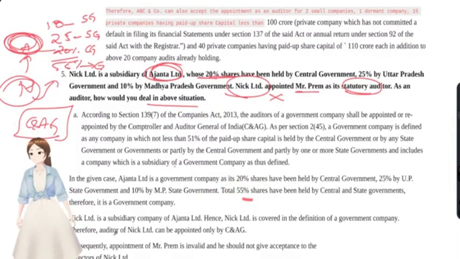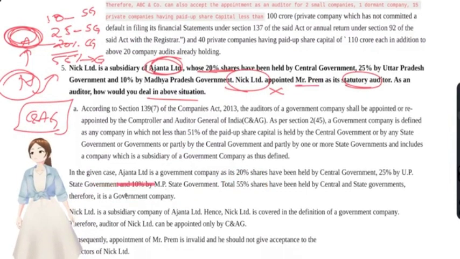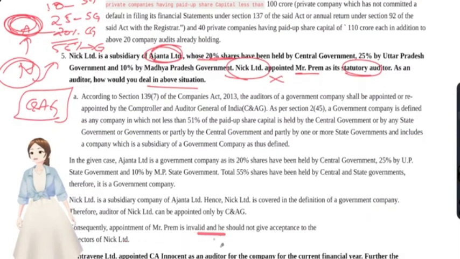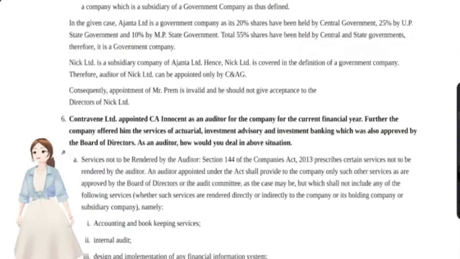Ajanta Limited is a government company, and NIC Limited is a subsidiary of that Ajanta Limited. So it is covered under the government company. It would also be treated as a deemed government company. So the appointment of Prem is invalid, and he should not give acceptance to the directors of NIC Limited. C&AG has power to appoint auditor for that NIC Limited.